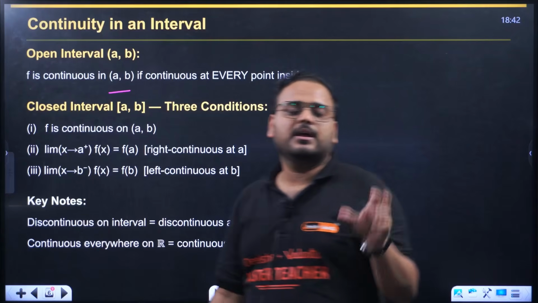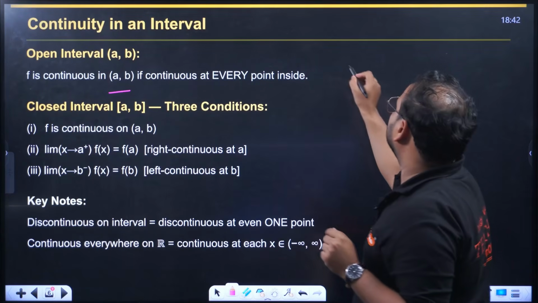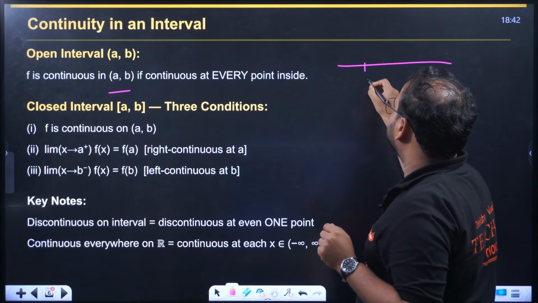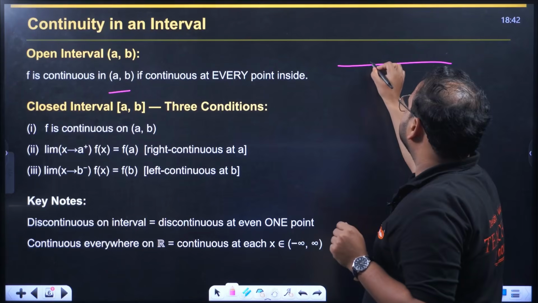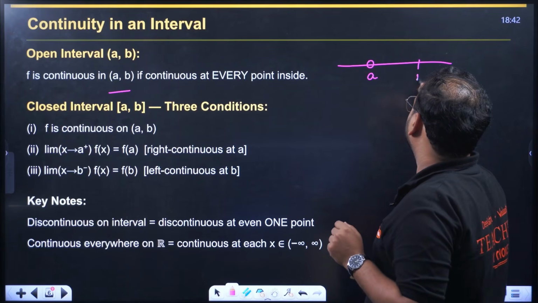This is very simple. So if you write the interval (a, b), an open interval (a, b), it means this is a, and this is b.